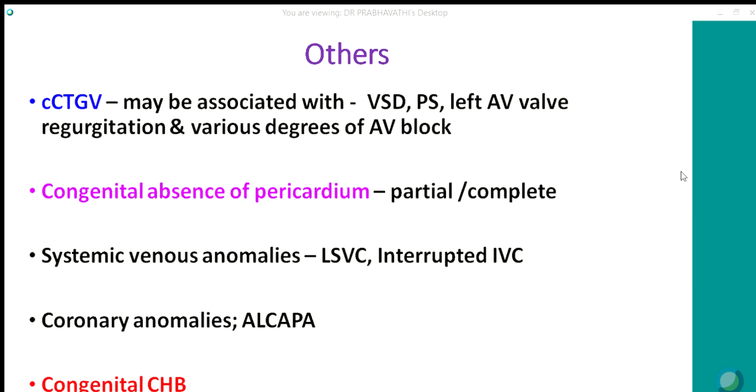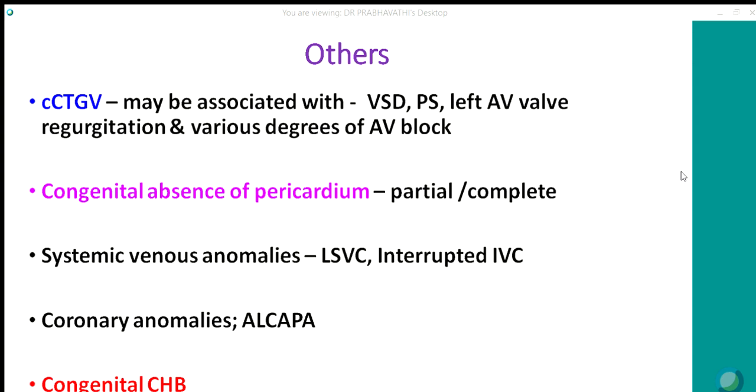Other more complex diseases, like corrected transposition, where there is double discordance, that is atrioventricular discordance and ventriculo-arterial discordance. So the systemic ventricle is now the right ventricle. The morphological right ventricle is on the left side and the morphological left ventricle is on the right side. So they may have associated VSD, pulmonary stenosis, usually subvalvular, and most often left AV valve regurgitation.